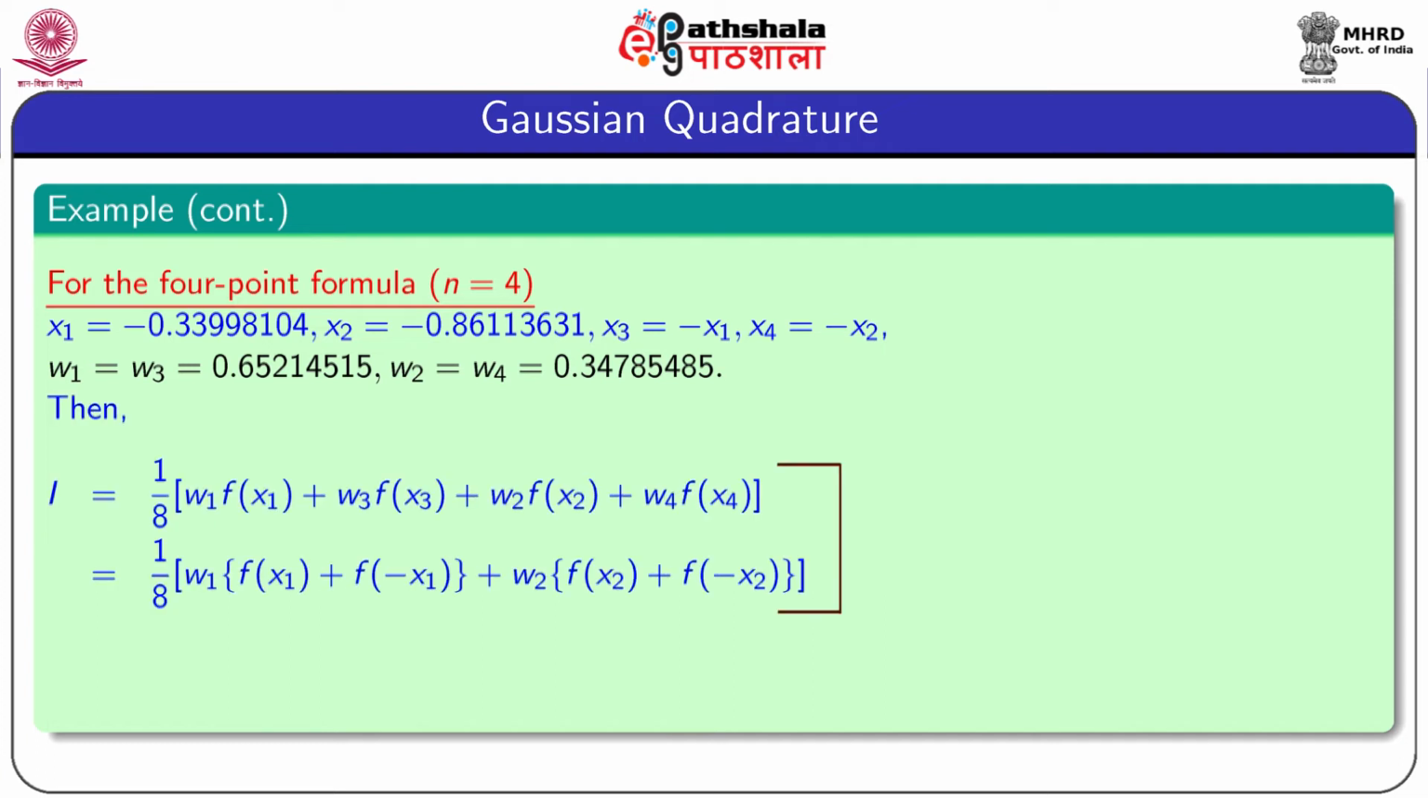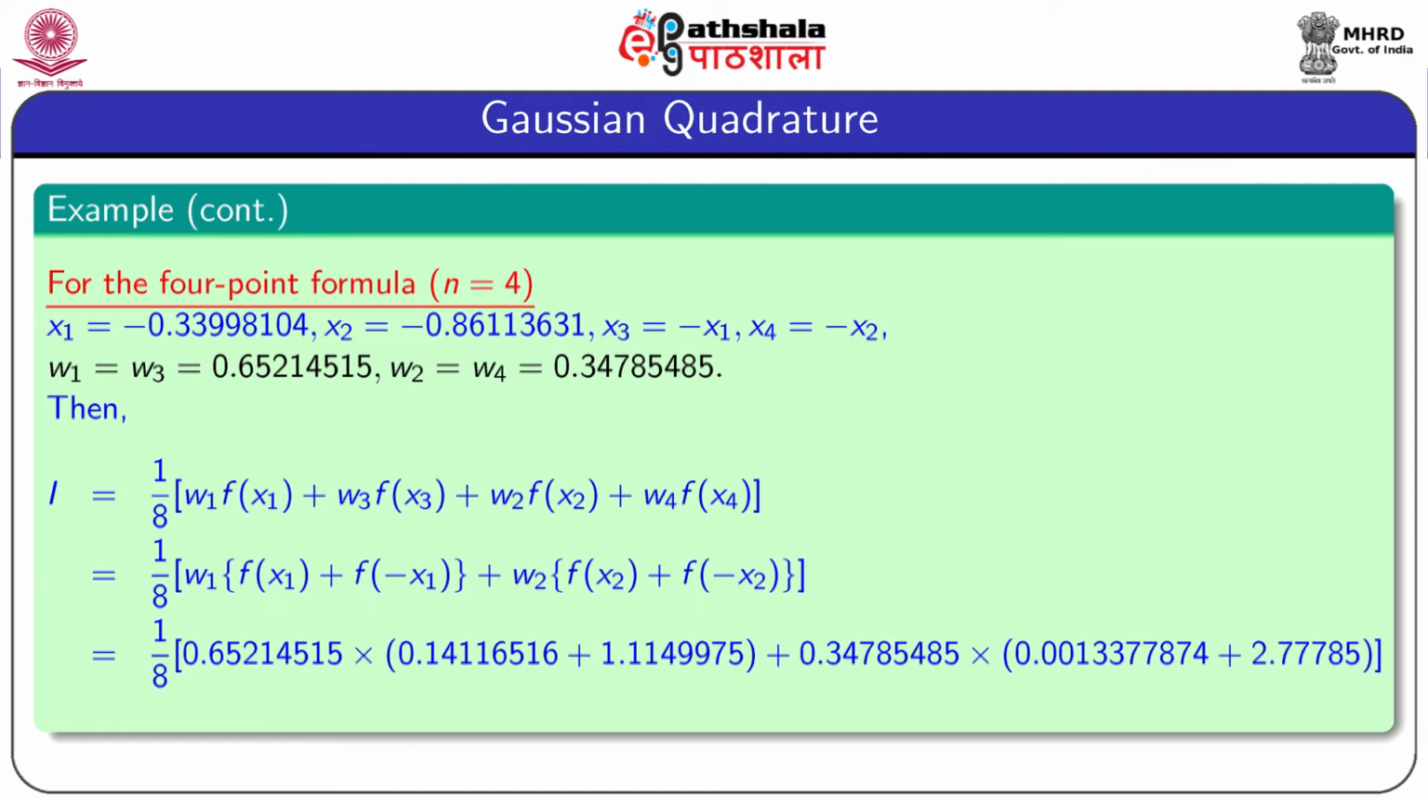Then I equal to 1 by 8 into W1 f of x1 plus W3 f of x3, W2 f of x2 plus W4 f of x4, and after substituting the values of W1 to W4 and f of x1 to f of x4, we obtain this expression, and after simplification it is nothing but 0.22324429. This is the value of the given integration using the 4-point Gauss-Legendre quadrature formula.